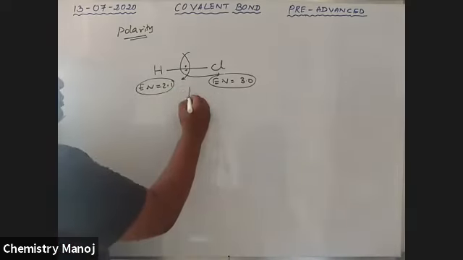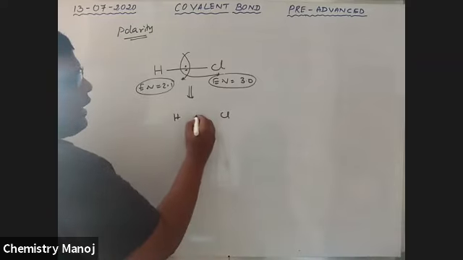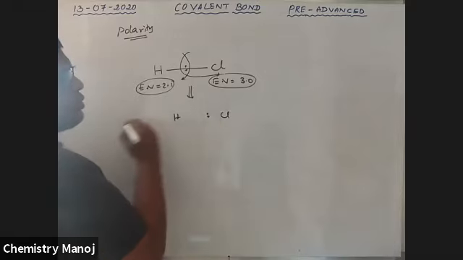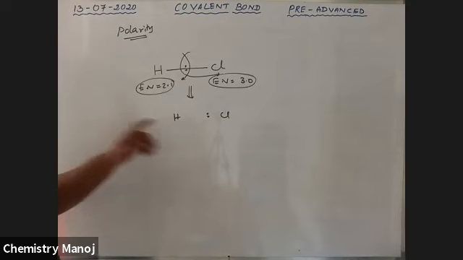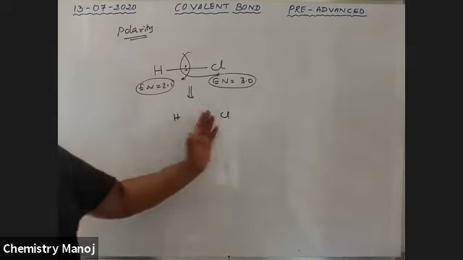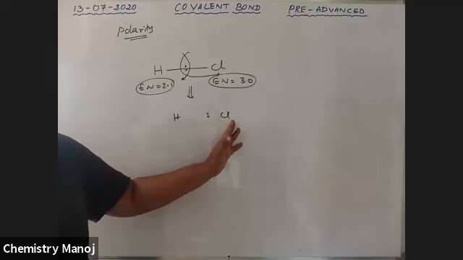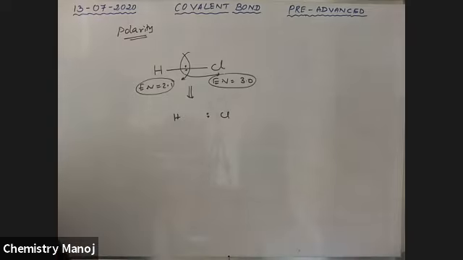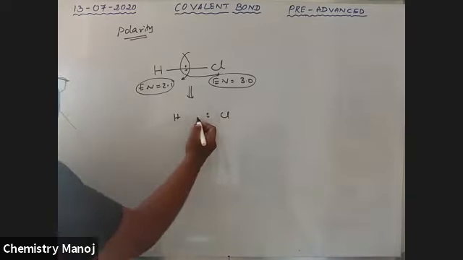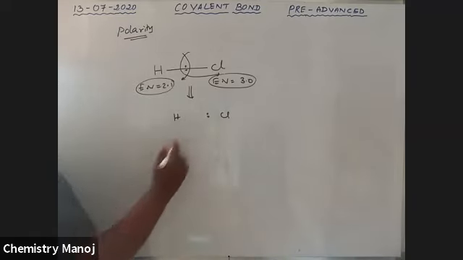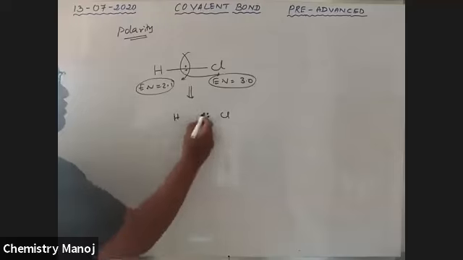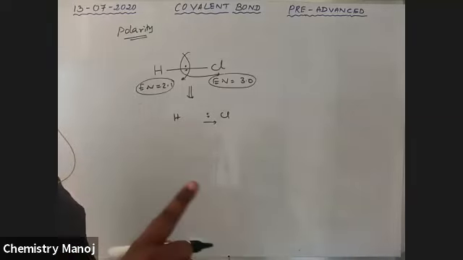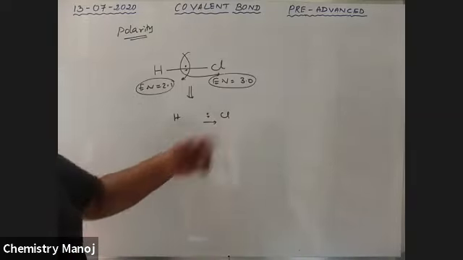Because of this concept, there is hydrogen and chlorine. Actually, the bond pair is exactly in between these two, but it is slightly moving towards the chlorine side and slightly away from the hydrogen side. It has not entered into the chlorine; it is just nearer to the chlorine. So hydrogen slightly loses electrons, and chlorine slightly gains electrons. Among this pair of electrons, one is from hydrogen and one from chlorine. The bond pair moves towards chlorine, so only one electron extra is nearer to the chlorine.